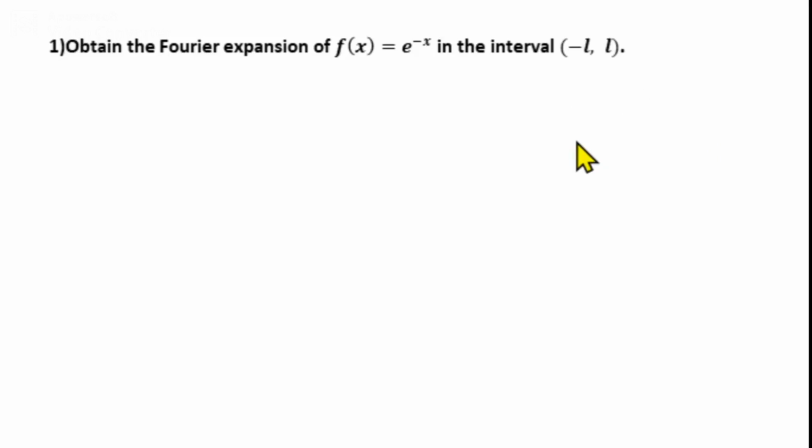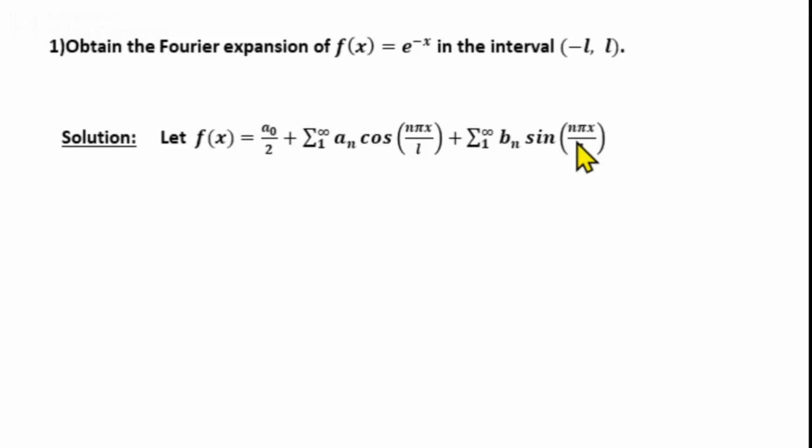So, our Fourier series expansion of f(x) = e^(-x) will be f(x) = a0/2 + summation n from 1 to infinity an cos(n pi x/L) + summation n from 1 to infinity bn sin(n pi x/L). Since the function is neither even nor odd, we need to find a0, an, bn, all these Fourier coefficients.